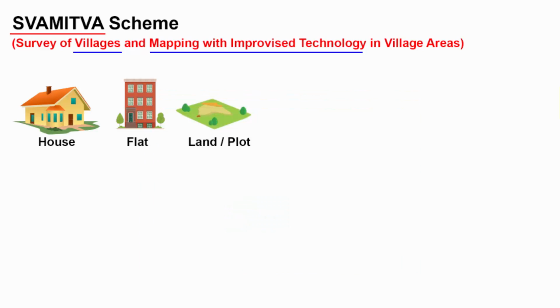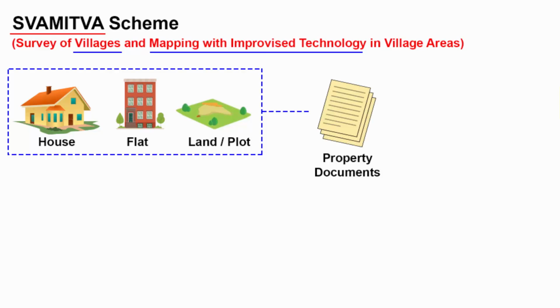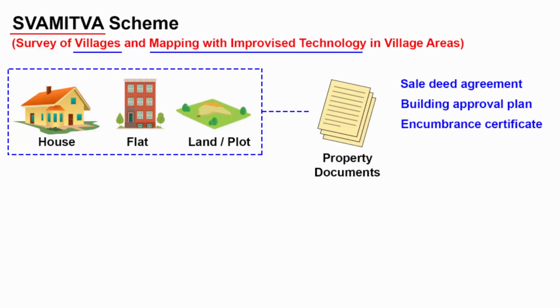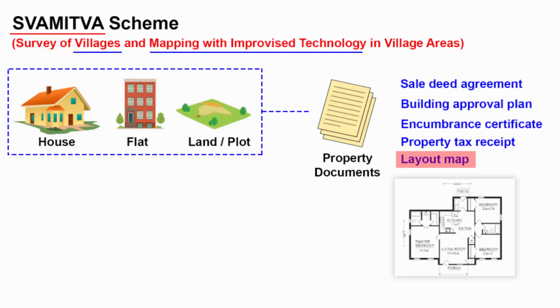If you own a property like a house, flat or a land, you do realize that in your property documents, you will have the sale deed agreement, then you will have the building approval plan, then encumbrance certificate, then property tax receipt. Like that, you will also have a layout map of the property. Now this particular document will have all kinds of information with respect to your house. It is basically a blueprint.